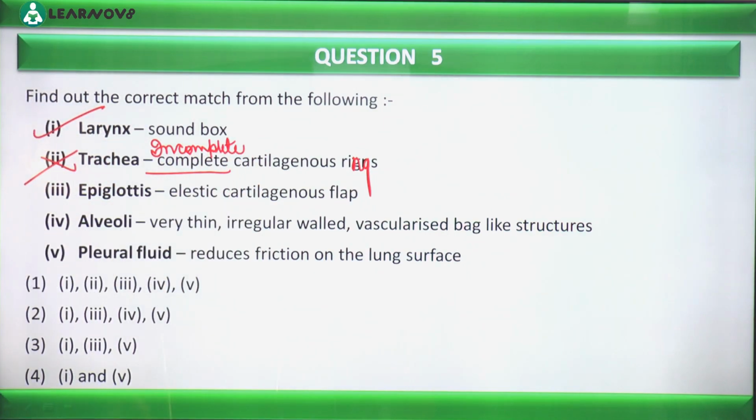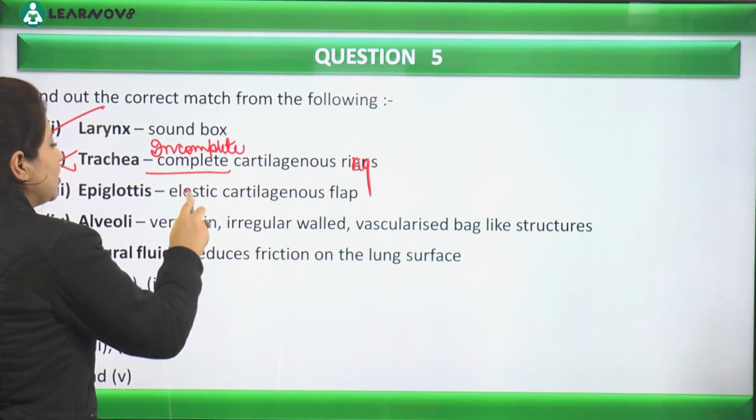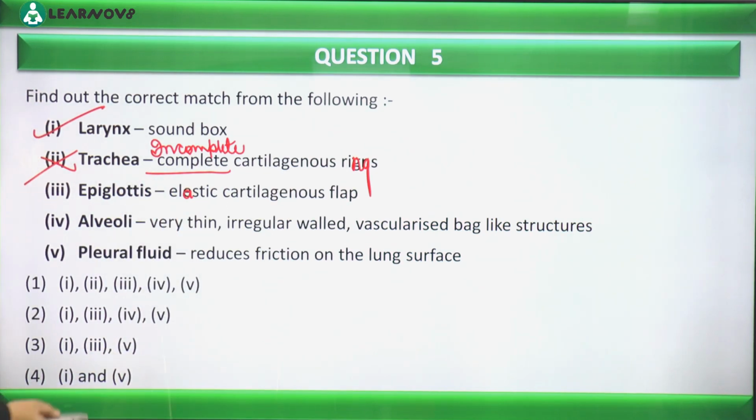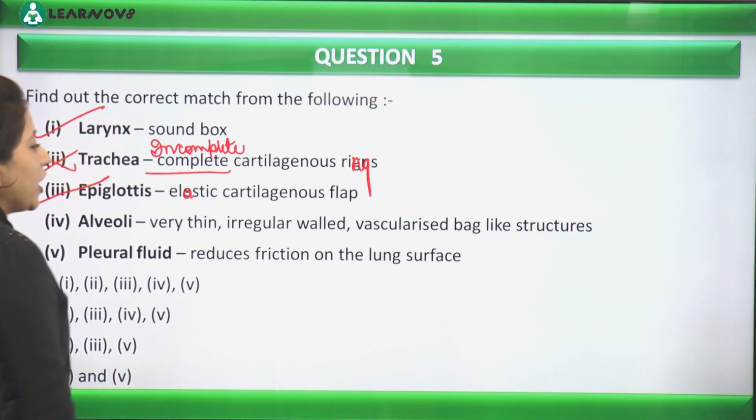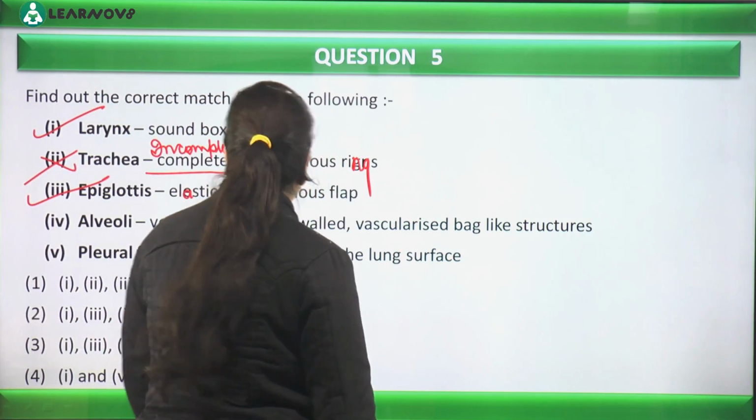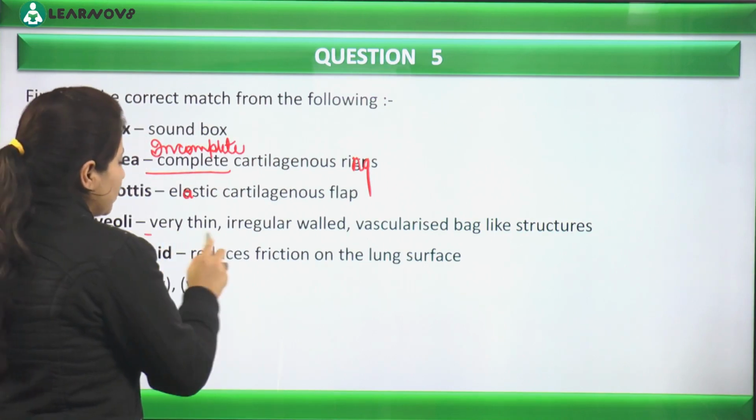Okay, then there is third, epiglottis. It's an elastic cartilaginous flap. Yes, exactly, this is quite clear. Then alveoli: very thin, irregular walled, vascularized bag like structure. Very thin तो बिल्कुल सही है.